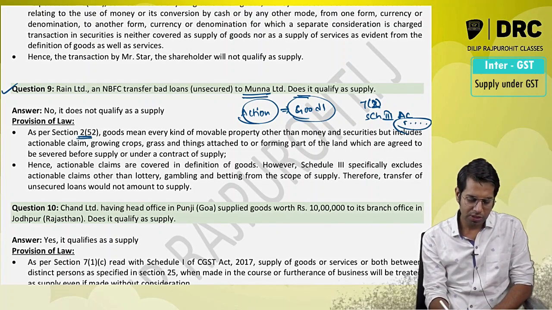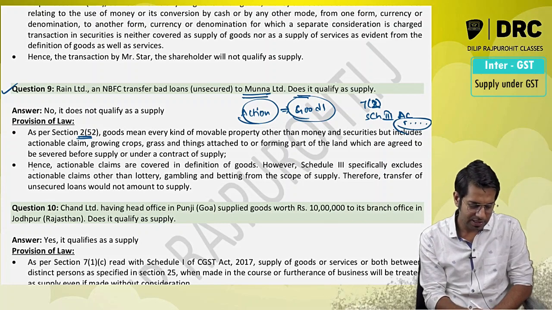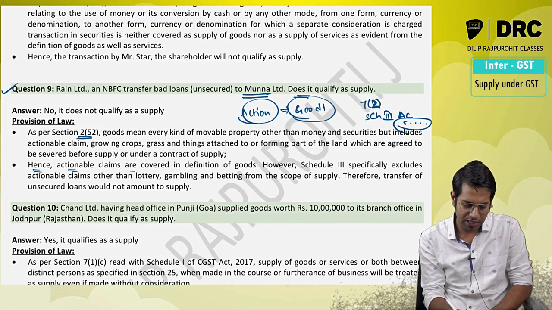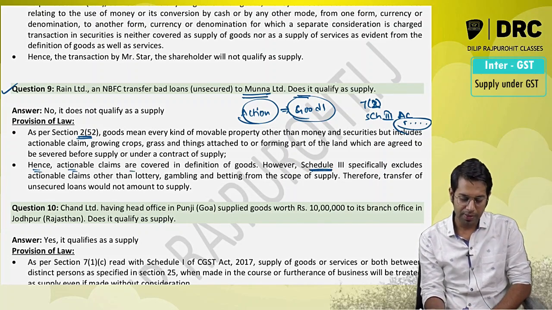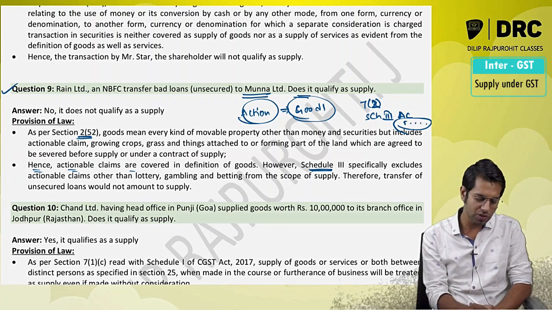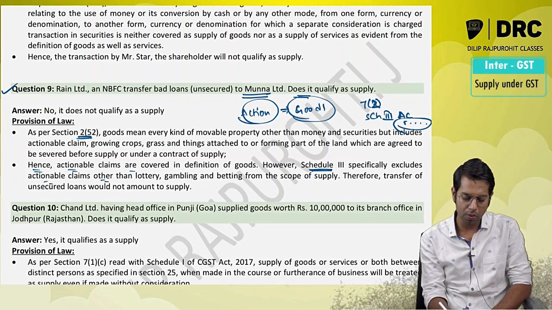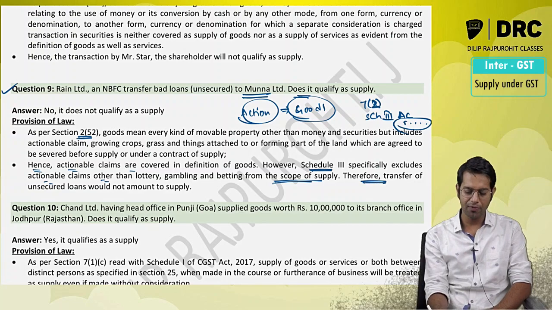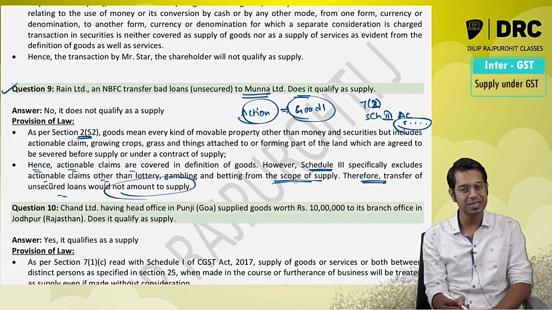As per the meaning of goods, goods will include actionable claims and hence actionable claims are covered in the definition of goods. However, schedule 3 specifically excludes actionable claims other than lottery, betting and gambling from the scope of supply. Therefore, the transfer of these actionable claims shall not be treated as supply.